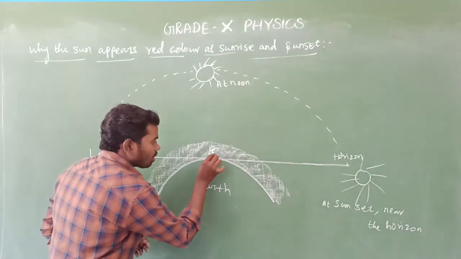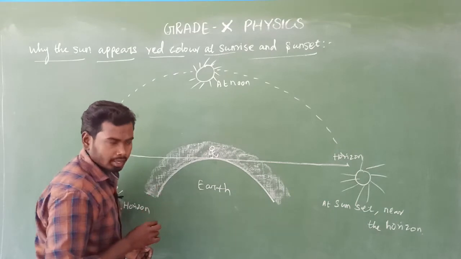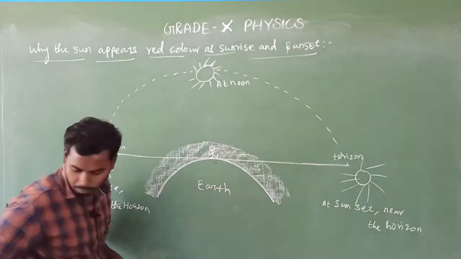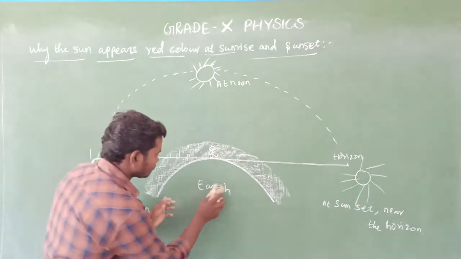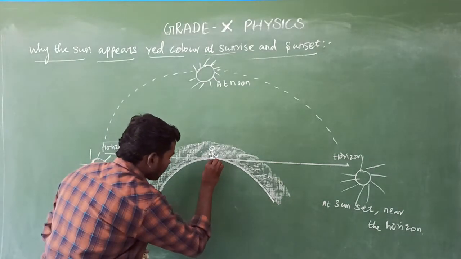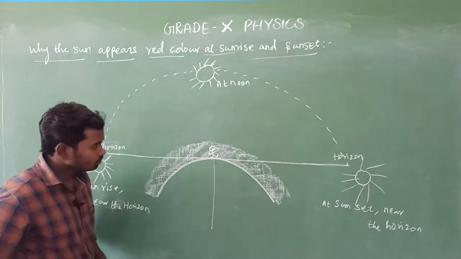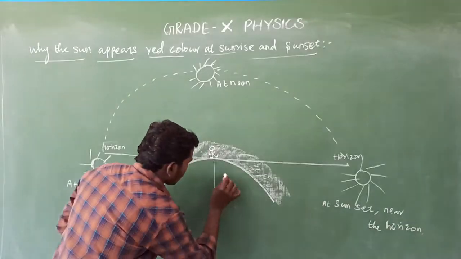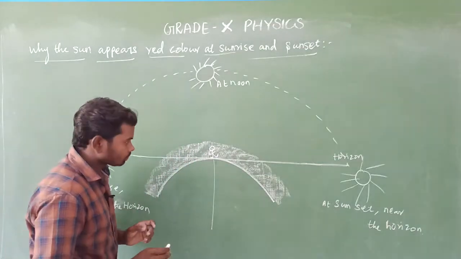So we are observing here. Consider this point is a middle point. Because we are observing here, consider this point is a middle point. Am I right? Yes. Look at here.